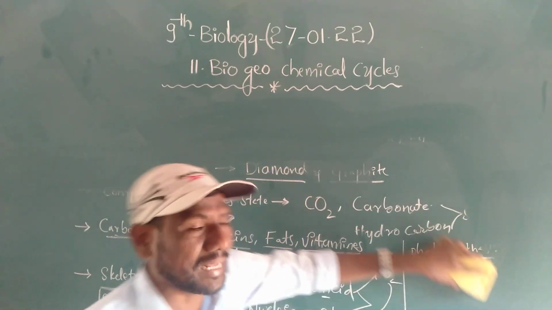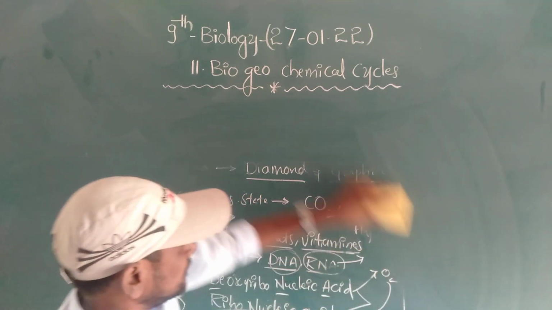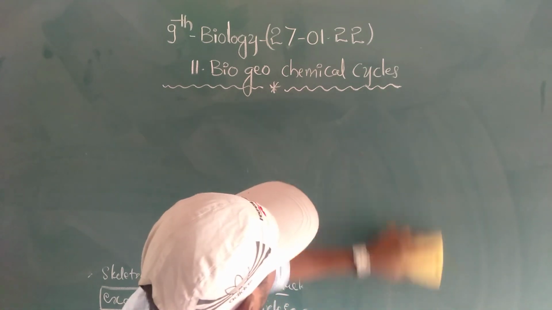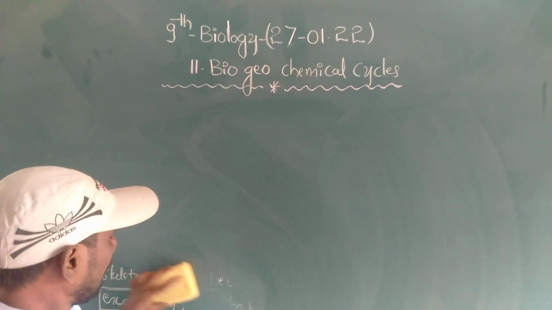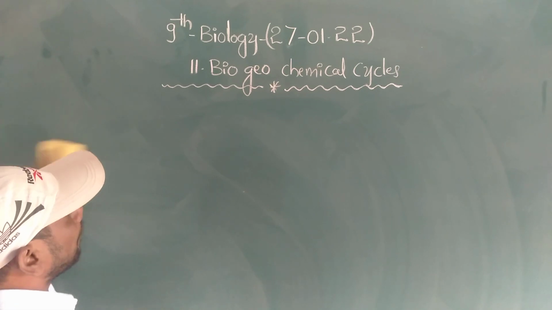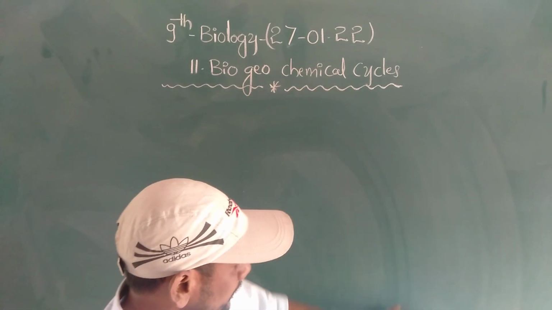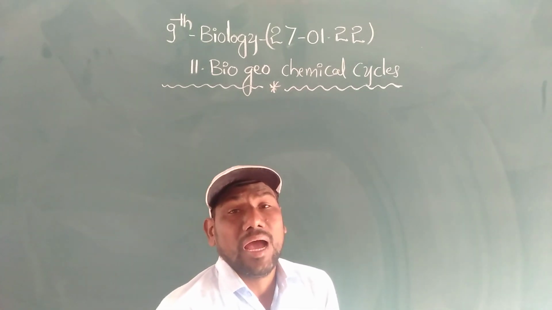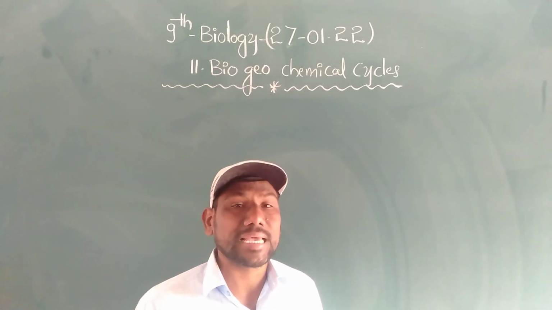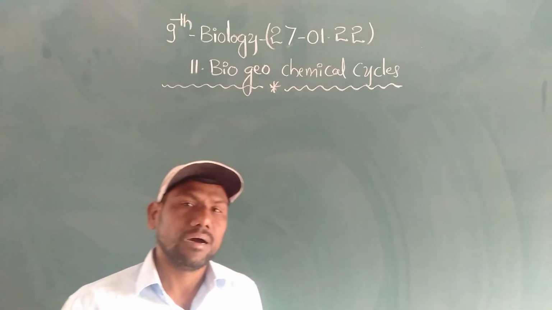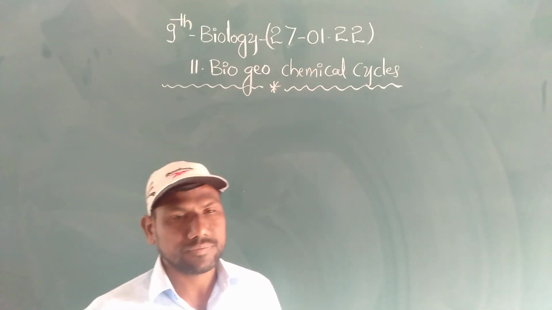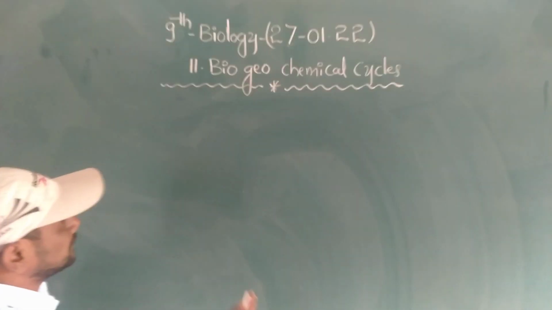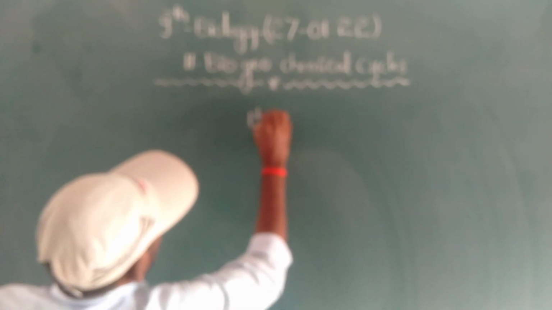Photosynthesis is the main metabolism in plants, not in animals, but it is an essential life process in living organisms. Why is it essential? We have to discuss photosynthesis.